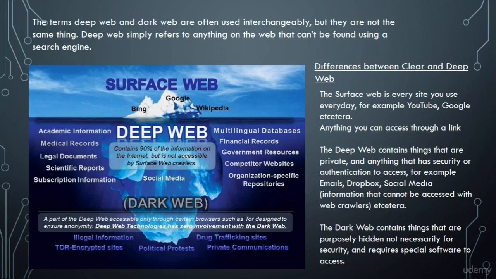Now, the deep web contains information or things that are private, and anything that has security or authentication in order to access it. For example, we have emails, Dropbox, social media, and information that cannot be accessed with web crawlers or search engines. Now let me explain what this means. If I went to Google and I searched for the title of an email with the recipient name, I guarantee it's not going to come up, and that's because Google cannot index emails because it requires a certain level of authentication.